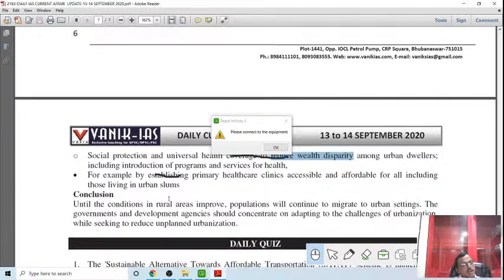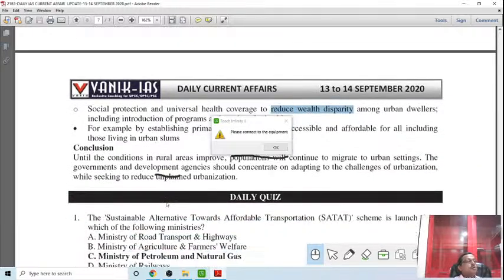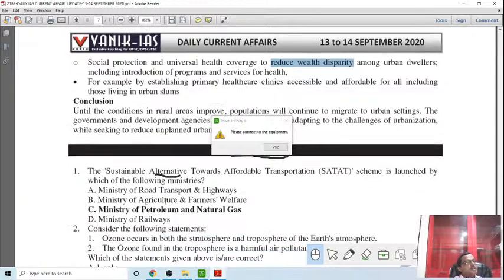But urbanization is a trend, we cannot stop it. So we should try to cope with the urban challenges and ensure that the urban people are getting all the humanitarian support from the government. And if the rural areas are well developed, it will to some extent check unnecessary migration from the rural area to the urban area. So here are some MCQs.